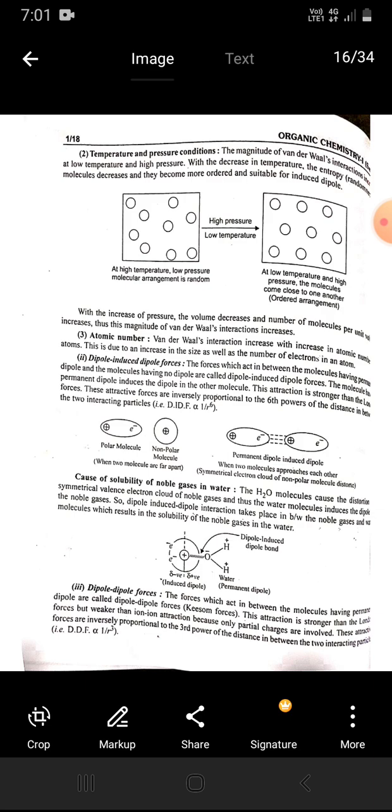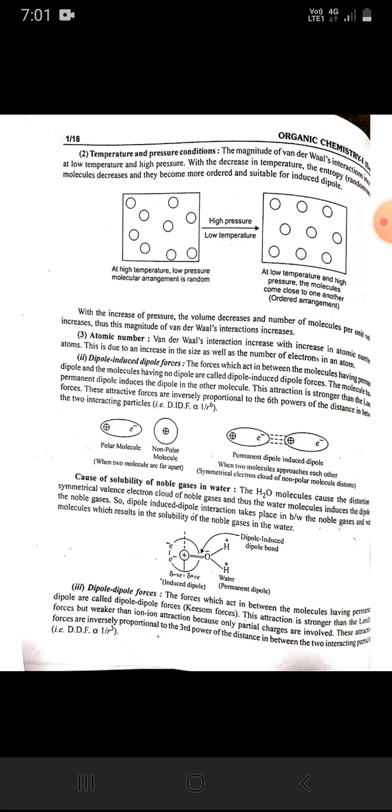Dipole induced dipole forces. The forces which act in between the molecules having permanent dipole and the molecule having no dipole are called dipole induced dipole forces. The molecule having permanent dipole induces the dipole in the other molecule. The attraction is stronger than the London forces. These attractive forces are inversely proportional to the sixth power of the distance in between the two interacting particles.